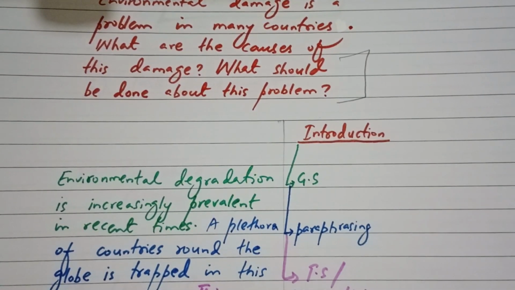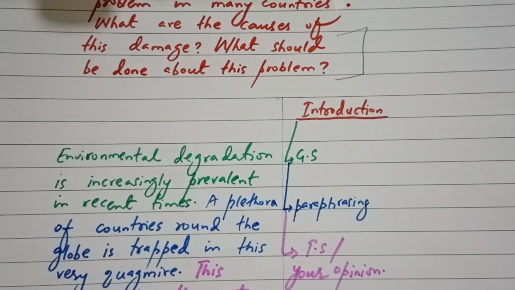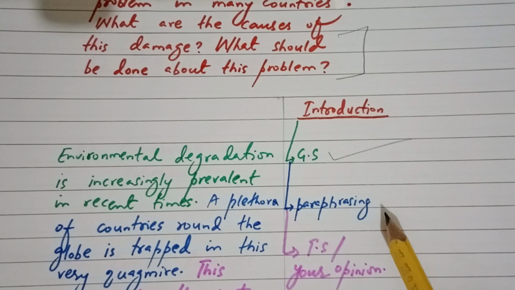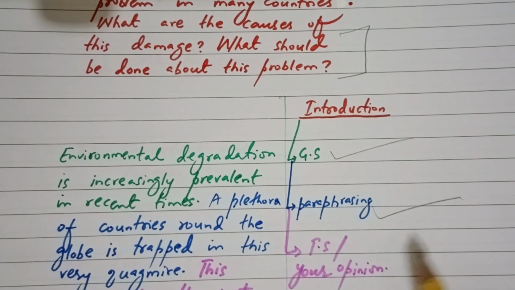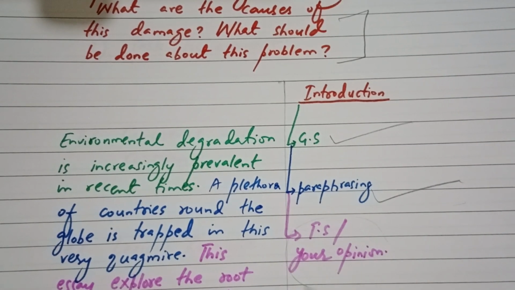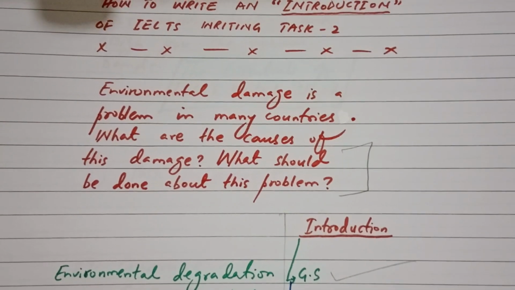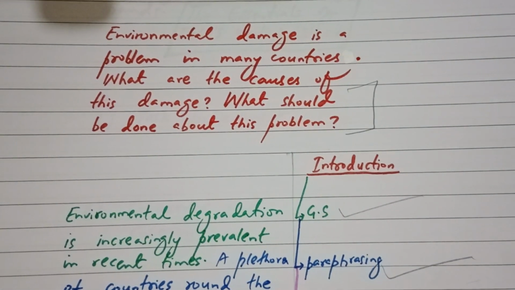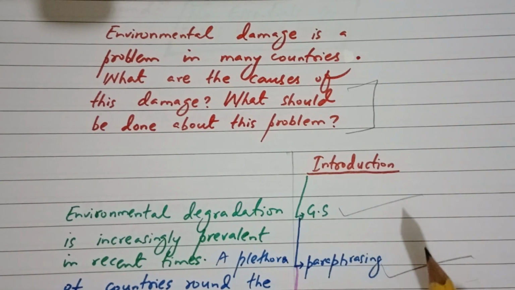As earlier discussed, there are three main parts of the introduction. The first one is the journal statement, the second one is paraphrasing, and the third one is thesis statement or your opinion. Now this topic is all about environmental damage. Let's see how I have written the journal statement of this topic in the introduction.